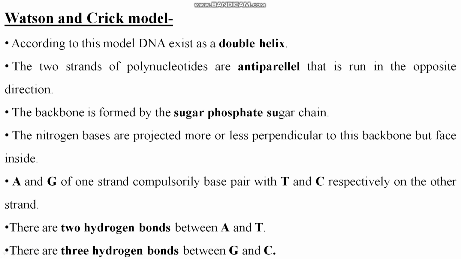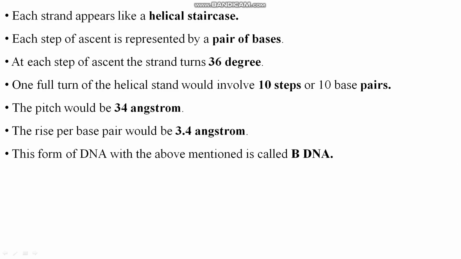Now the backbone is formed by the sugar-phosphate chain. The nitrogenous bases project more or less perpendicular to this backbone but face inside. A and G, meaning adenine and guanine, of one strand compulsorily base pair with thymine and cytosine respectively on the other strand. We are talking about DNA here, that's why we say thymine and cytosine. There are two hydrogen bonds between A and T, and three hydrogen bonds between G and C. A means adenine, T means thymine, G means guanine, and C means cytosine. Clear?